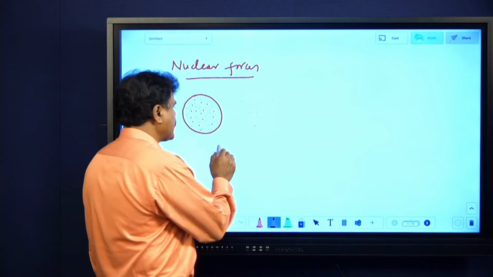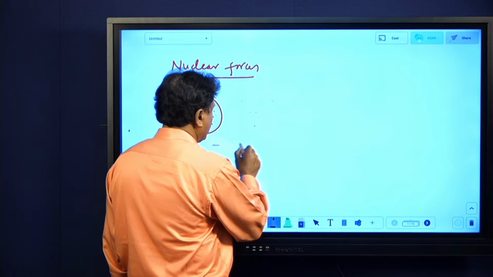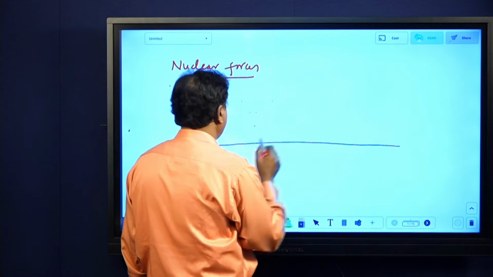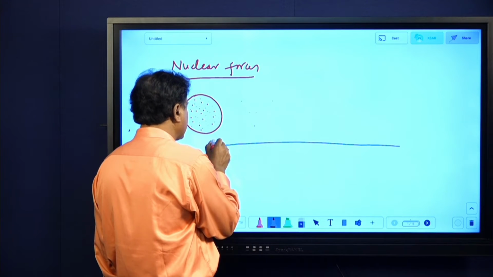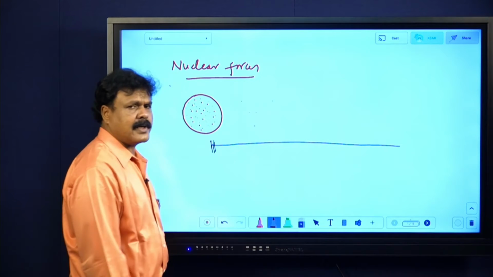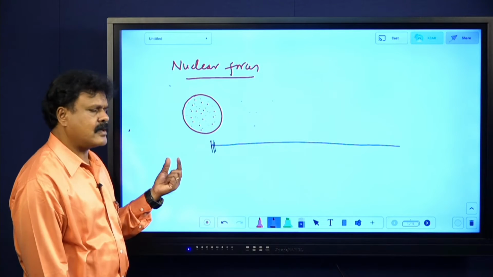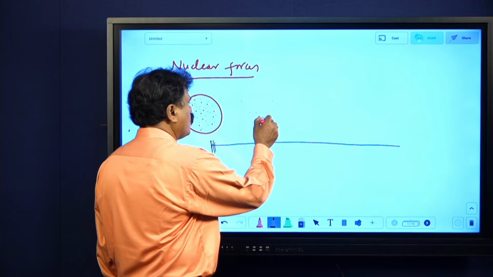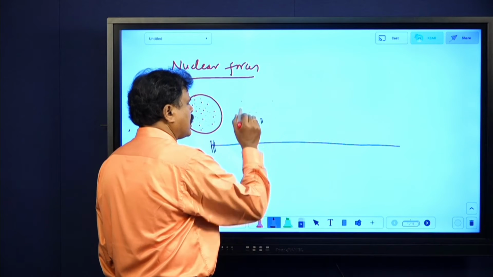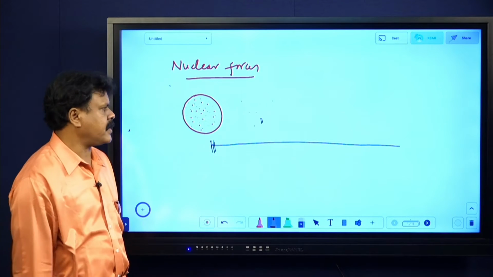I'll tell you, 10 power minus 15 meter. 1 meter, you are aware of it. 1,000th of that, I'll take it as 1 millimeter. If I divide 1 millimeter into two parts, with the naked eye you can see.